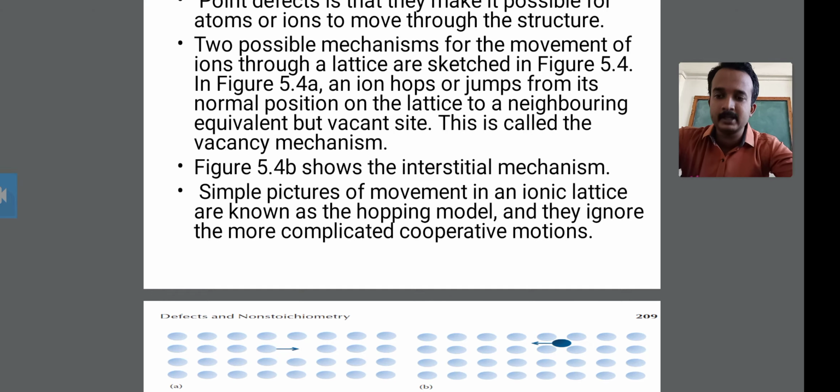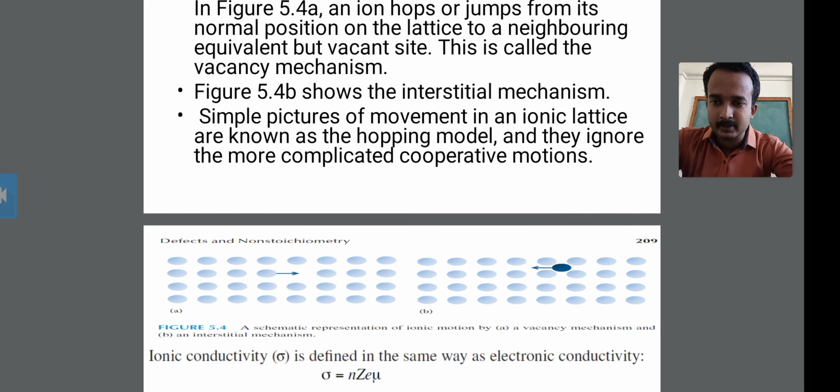Look at this diagram. These small circles are the ions. They jump from their normal position on the lattice to a neighboring equivalent but vacant site.